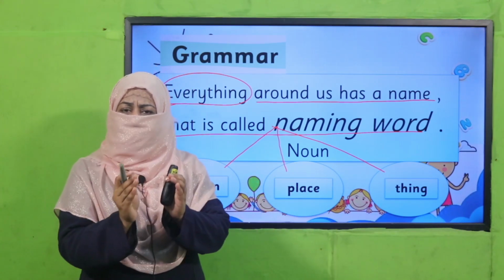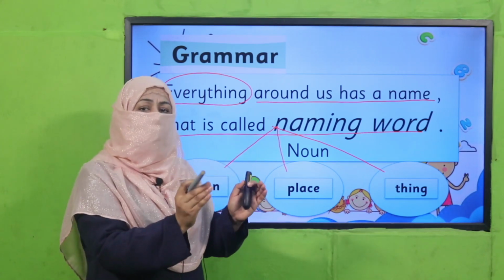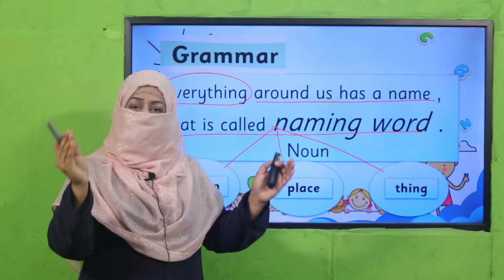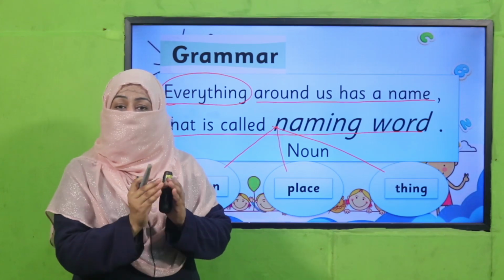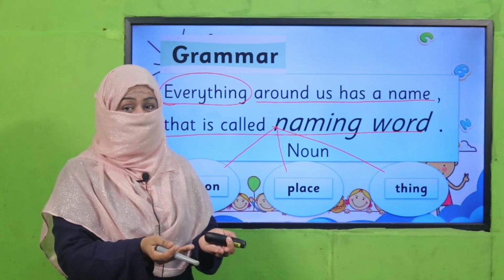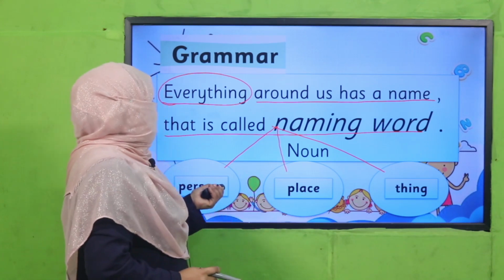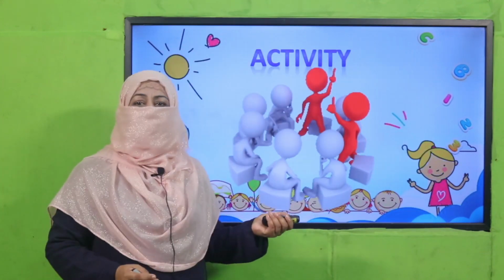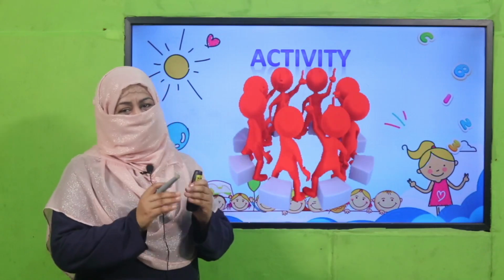Category means groups. We can make groups of naming words. If everything has a name, then we can separate the names for different groups, right? This is known as categorize. So let's practice this through an activity.